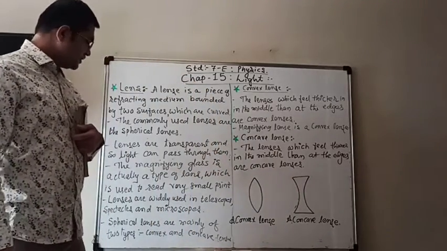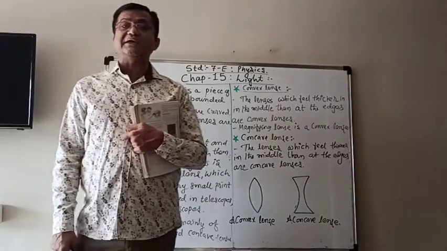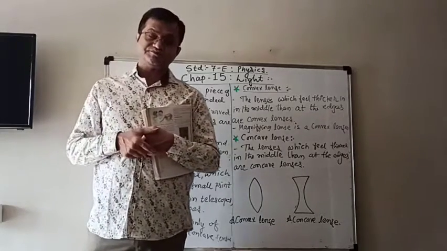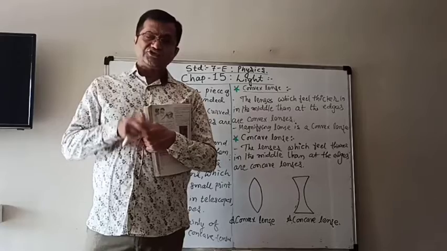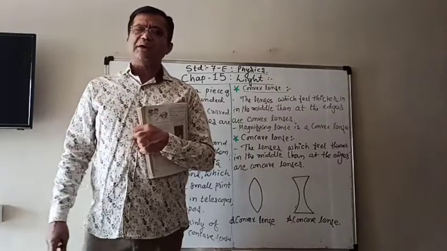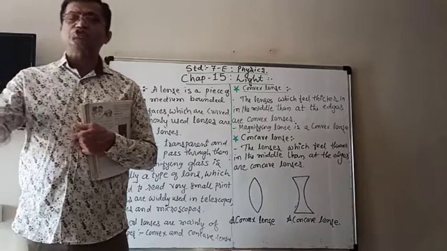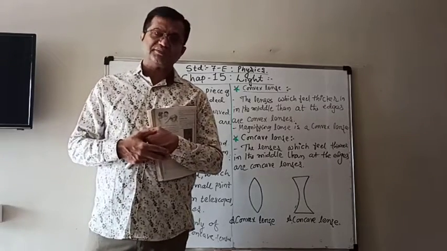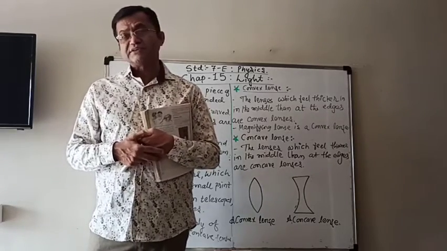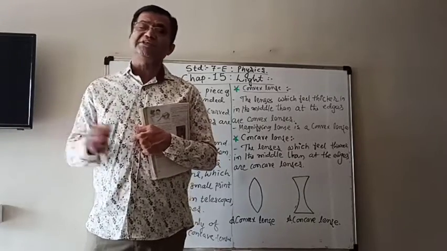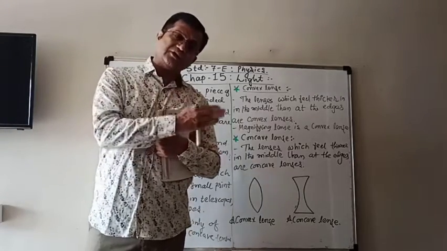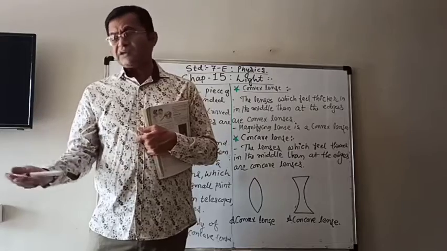Now spherical lenses are mainly of two types. Actually there are so many, but mainly they are divided into two different types, and that is the same as you learned in the mirror. You learned convex mirror and concave mirror.